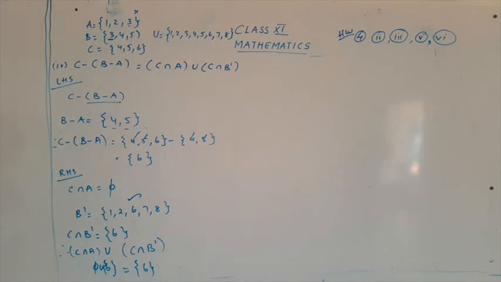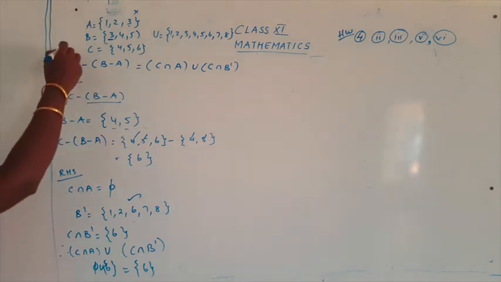Question number 4, first subpart. And I have given you the second and third as homework. Now we are going to see the fourth subpart. What's the question, children? It's C minus (B minus A) is equal to (C intersection A') union (C intersection B). So now let's take the LHS part.